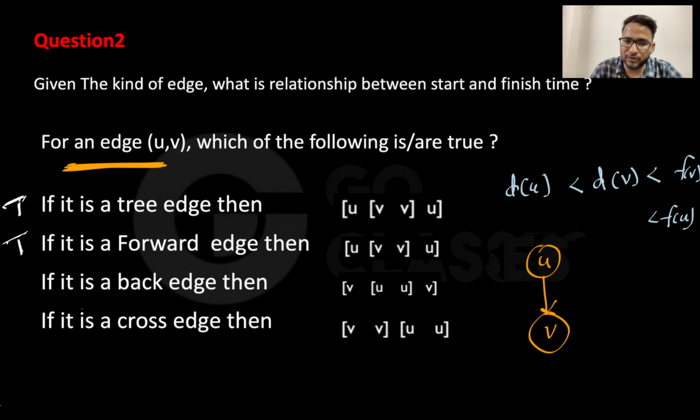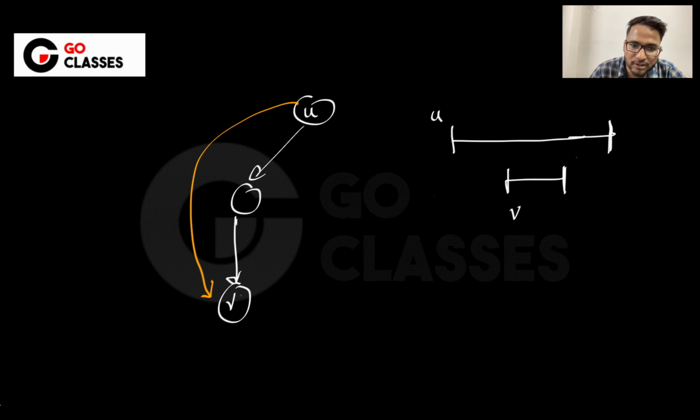Now let's just see this question. It is saying if it is a back edge, then this has to be true. So let's see, if it is a back edge, let's suppose there is an edge going from V, like UV is a back edge, so maybe let me put this U here because UV is a back edge, right? Now it is a back edge. Now tell me what kind of relationship could have been between U and V.